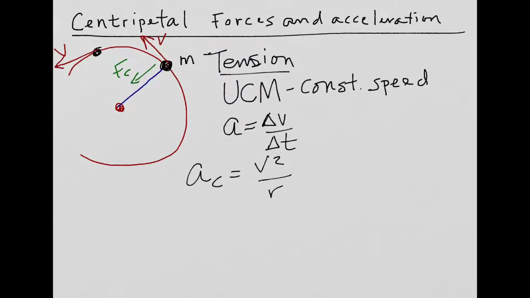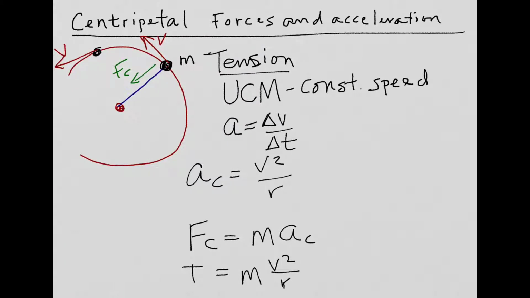Now, what connects this acceleration and the force? Well, Newton's second law. So the centripetal force equals the mass times the centripetal acceleration. So in this case, tension is the centripetal force. That equals my mass times v squared over r.